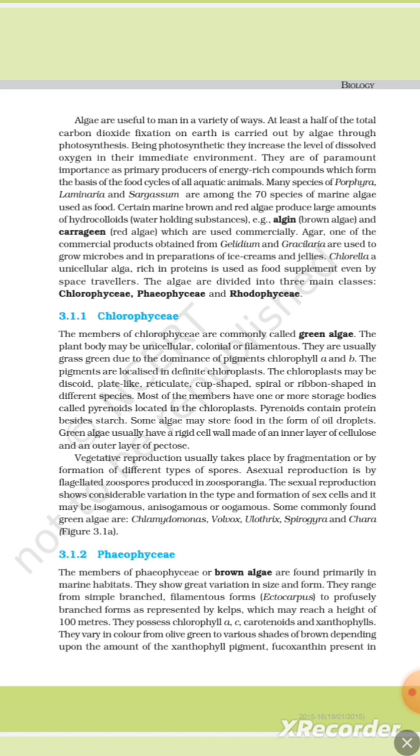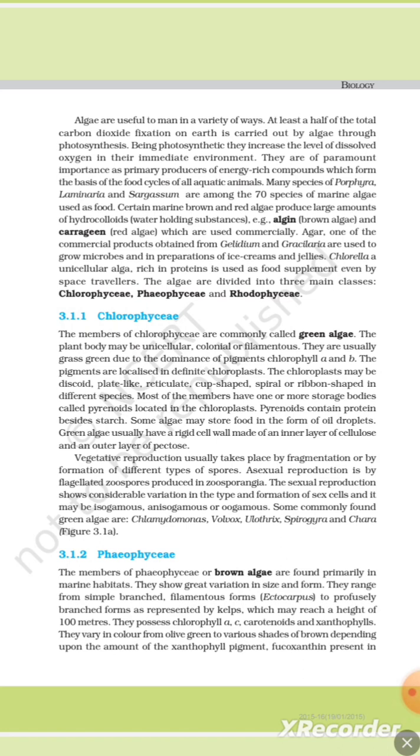Figure 3.1a. 3.1.2 Phaeophyceae. The members of Phaeophyceae, the brown algae, are found primarily in marine habitats. They show great variation in size and form. They range from simple branched filamentous forms such as Ectocarpus to profusely branched forms represented by kelps, which may reach a height of 100 meters.